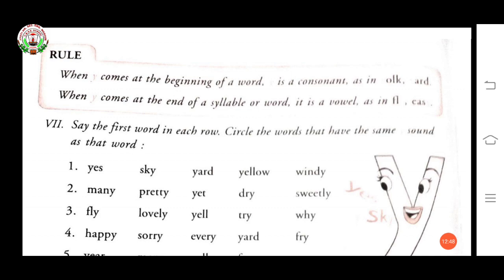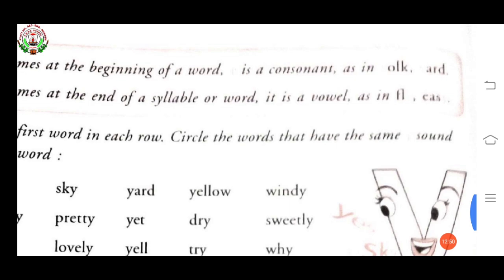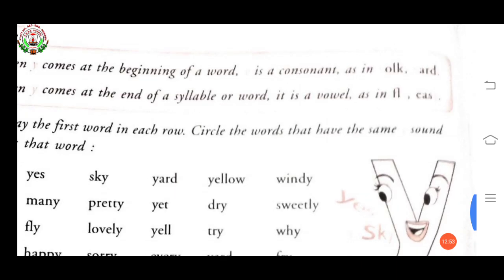As in York, Y-O-R-K. Yard, Y-A-R-D, yard. When it comes at the beginning, it is a consonant. Just understand this.